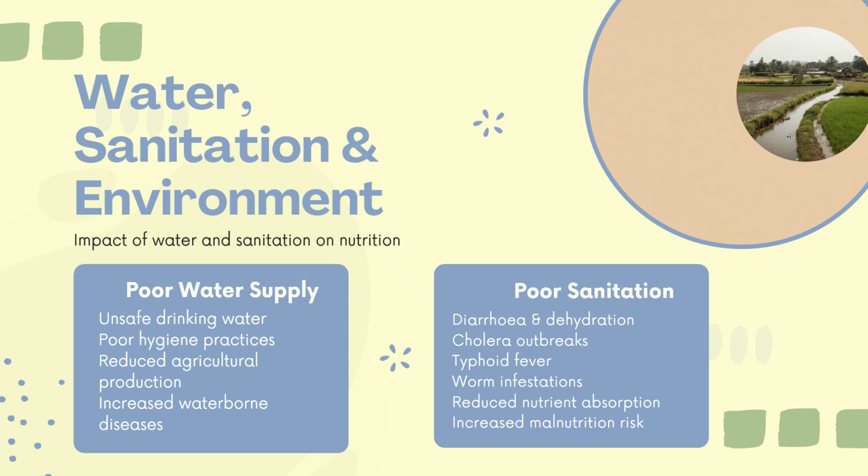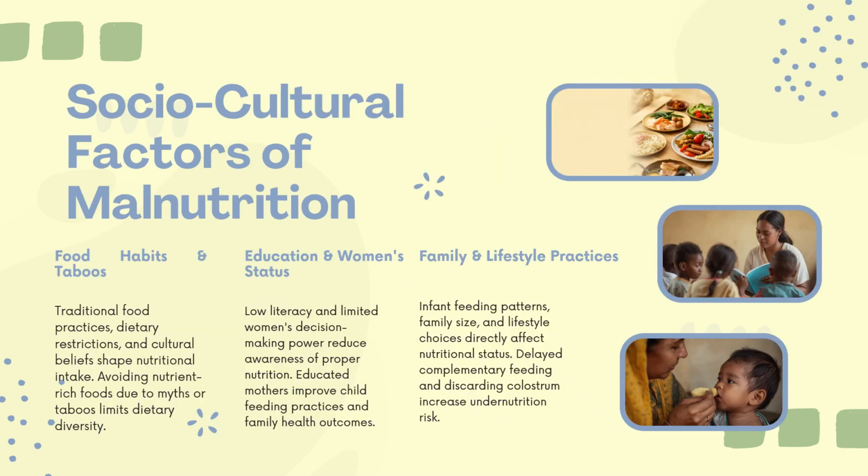Also, poor sanitation always leads to communicable diseases and increased diarrhea and dehydration, or cholera outbreaks, typhoid fever, or worm infestation. It reduces nutrient absorption and increases the malnutrition risk.